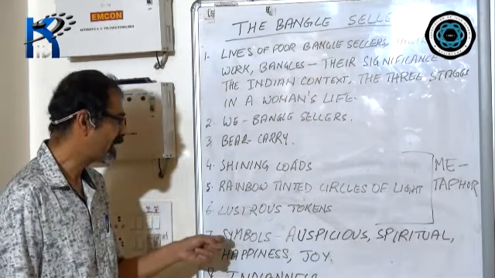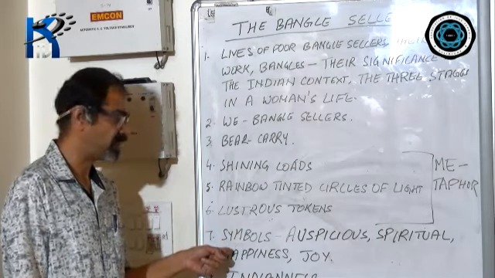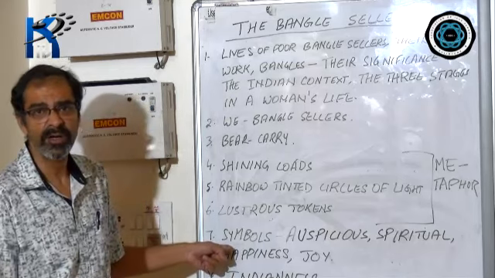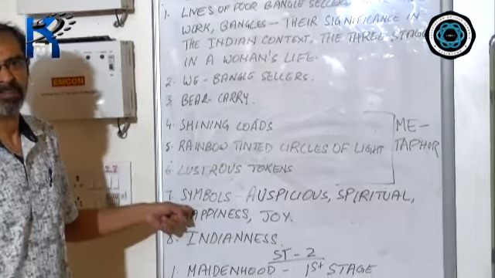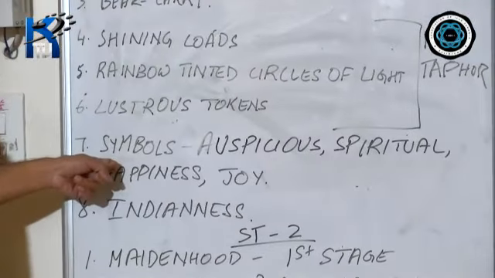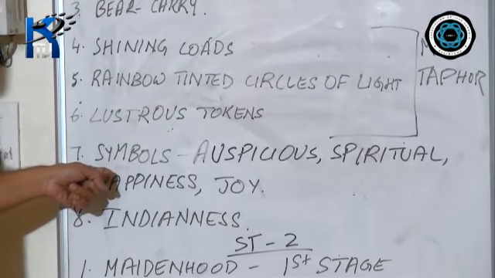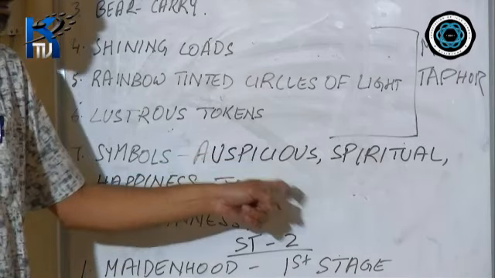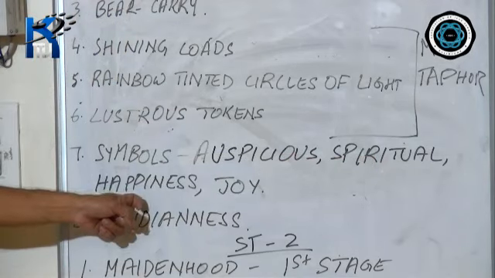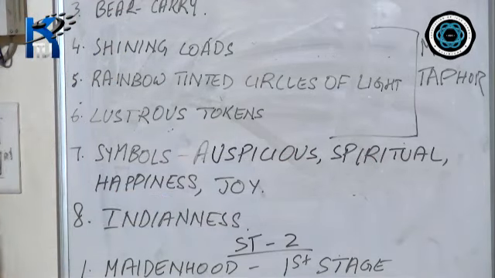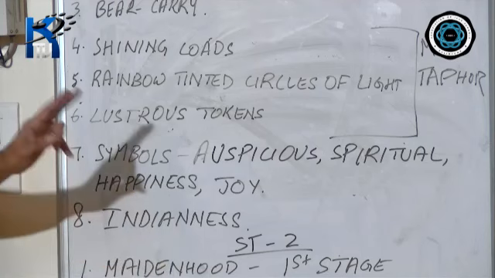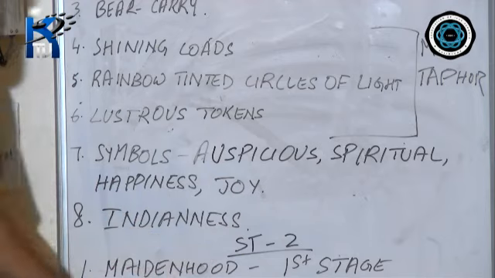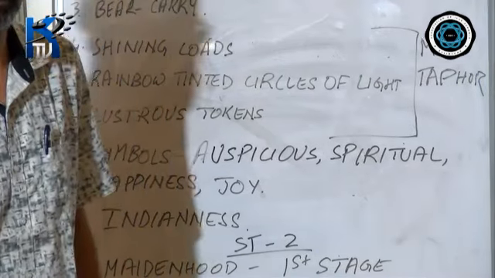Now you see, I come to the symbolic aspect in the first stanza. I told you that the bangles are not just ornamental. Women don't wear them just to look attractive and beautiful. In the Indian context, these bangles are considered to be auspicious, spiritual. They are symbols of happiness, joy, and pleasure. And therefore, because it is described in the Indian context, there is an Indianness in the poem.